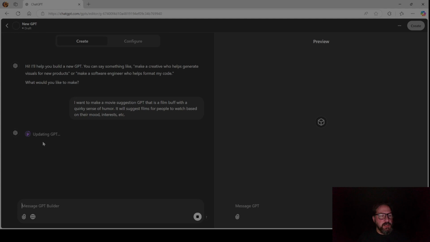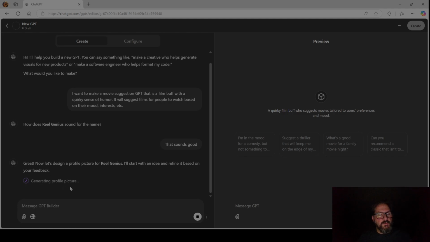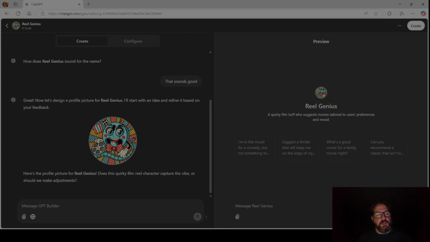Now you see that little purple wrench there that's kind of ratcheting. What that's doing is coming up with a name, and then on the right side it gives you a preview of the GPT. Real Genius, that's kind of interesting. Yeah, sure, that sounds good. So that's what the GPT is going to be called. It's generating a profile picture, using the DALL-E engine to generate an image that will be used for the thumbnail. Okay, so there you go. It's like this little film reel guy. And up in the top left, you see it's named it. It says draft, and it's got the image it generated for the icon.